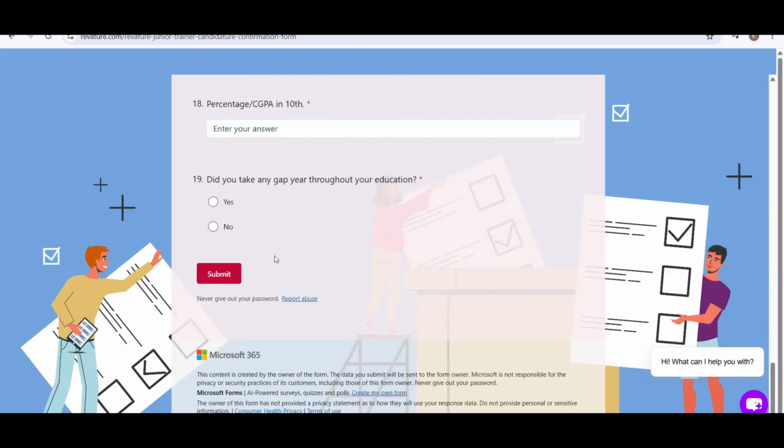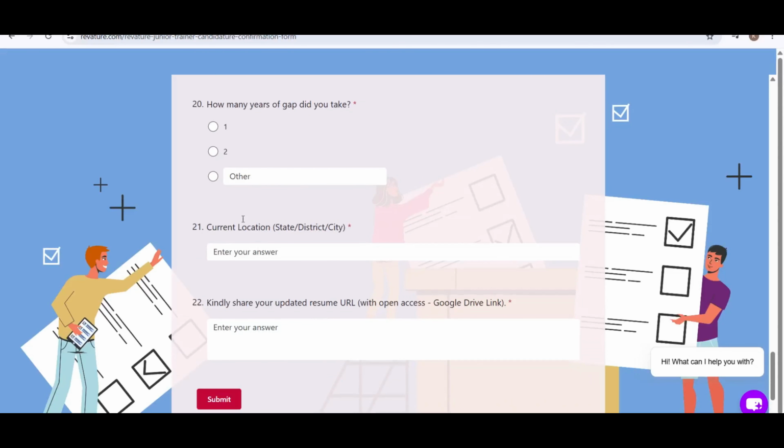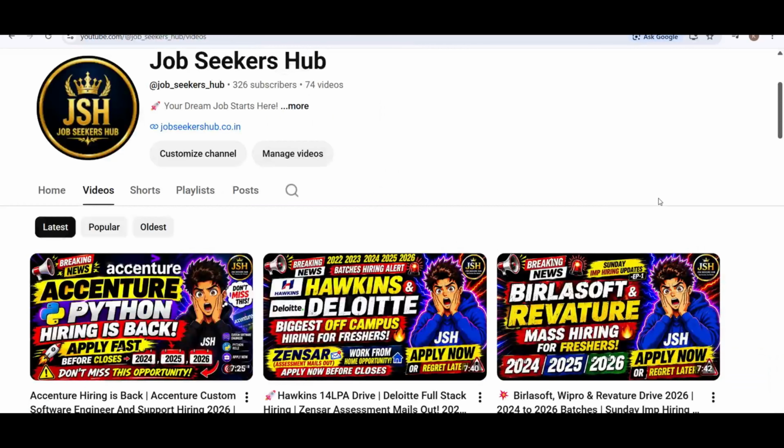Just fill in all these basic details, and here if you have a gap, click on yes. After that, give 1 year. They said a maximum of only 1 year gap is allowed. If you select 2, you may not be eligible for this opportunity. If you had only 1 year gap, then you may be eligible. Kindly share your Google Drive link here and click on submit. You will receive the assessment mail from Revature within a week. So try to apply for this opportunity.